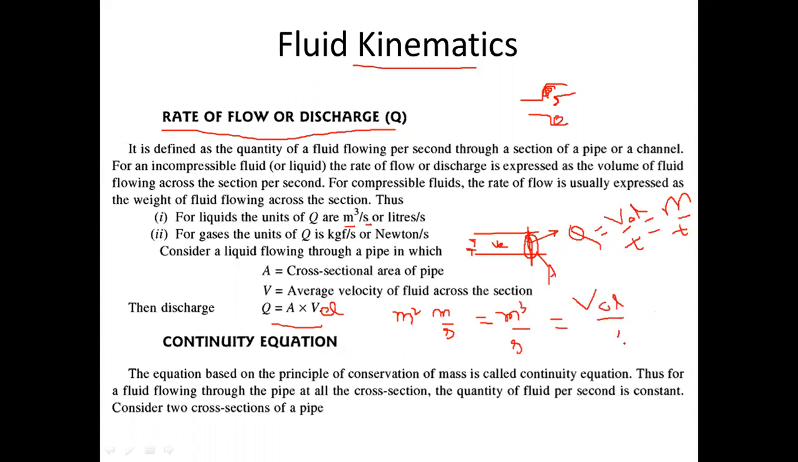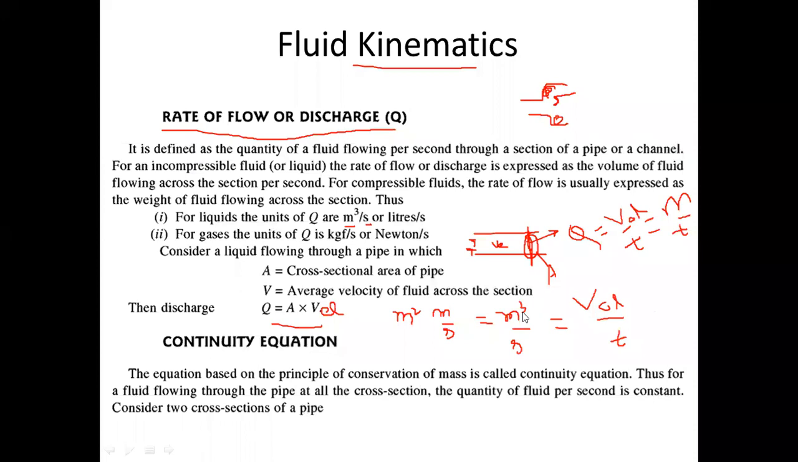So discharge and volume flow rate are both the same term. If I say discharge or volume flow rate is equal to area into velocity, or it is equal to volume per unit time. Fine. So either you write cross section area into velocity of the fluid flow, or you can write it as volume per unit time. Both are called discharge. Okay. Means sir, three formulas are same, sir.